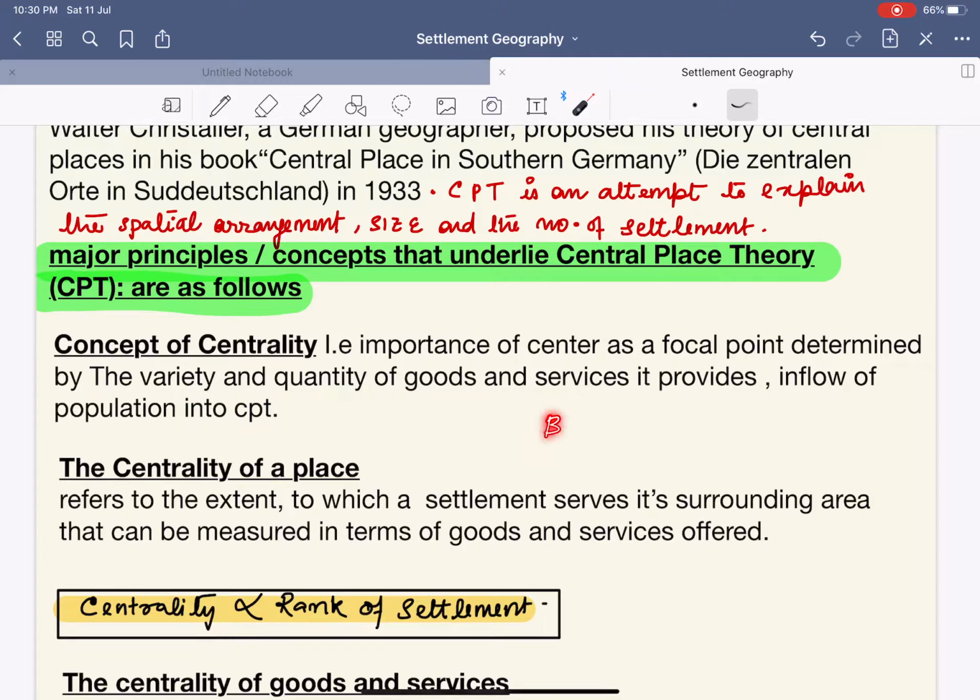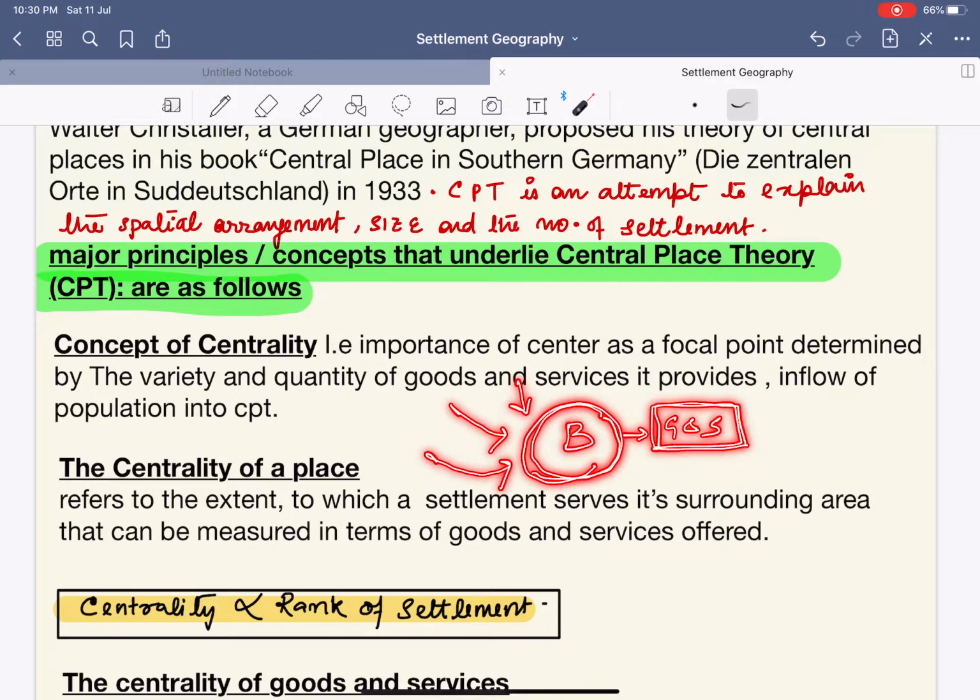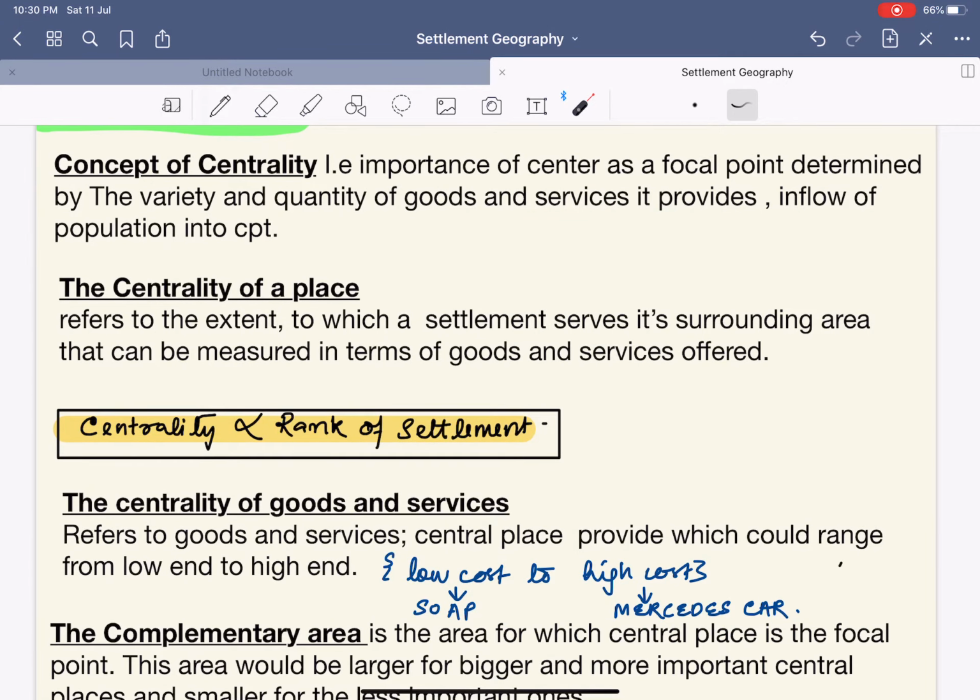Let us consider Bhubaneswar. Now, Bhubaneswar is a place. How far is Bhubaneswar important? Bhubaneswar's importance, or its centrality, can be determined by the goods and services Bhubaneswar provides. It can be certain kinds of unique goods and services that it is providing, and also how far Bhubaneswar is a central place depends upon how much population is coming into BBSR. This is very simple.